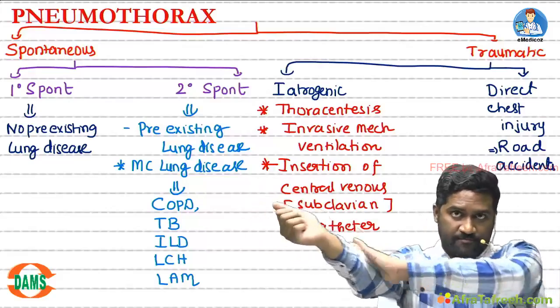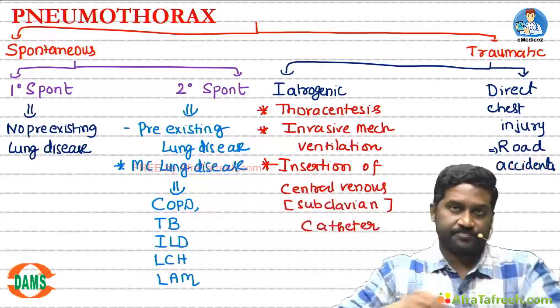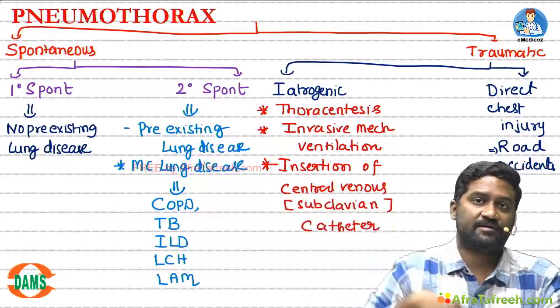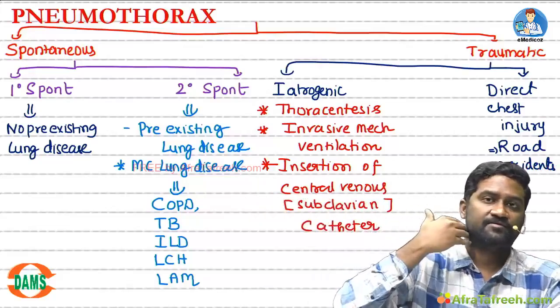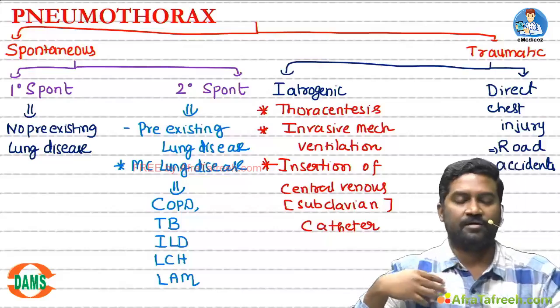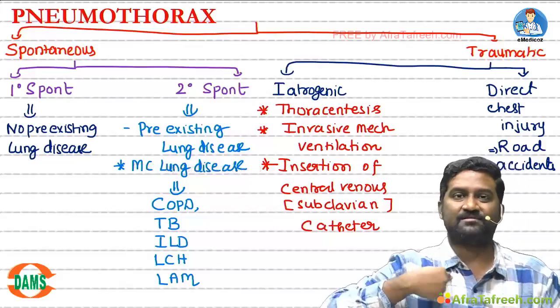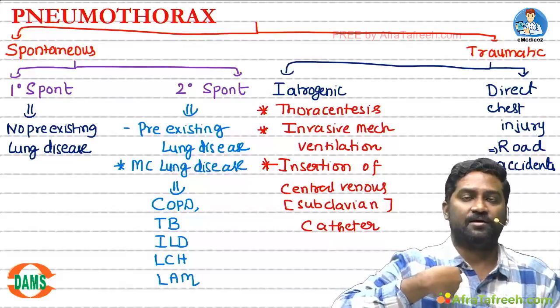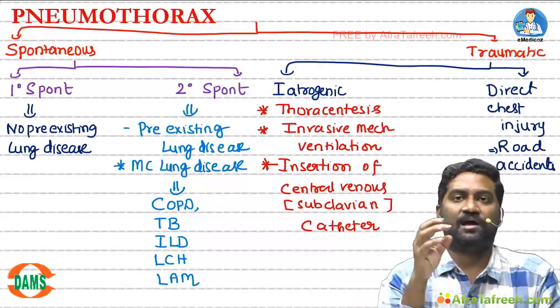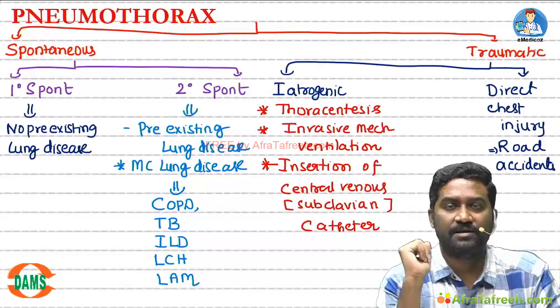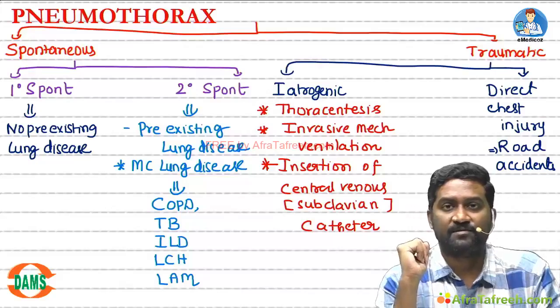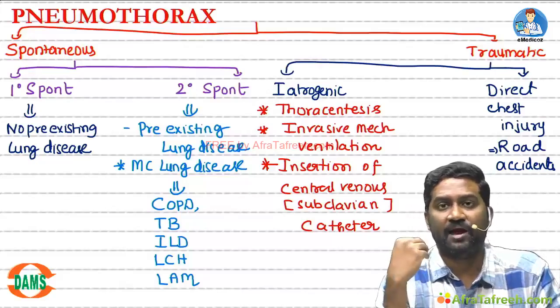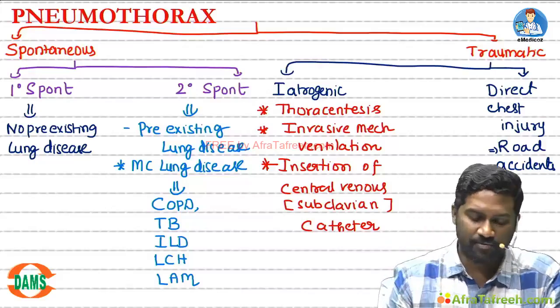Whenever your peripheral veins are not accessible, you go for central venous cannulation. So one is jugular, other is subclavian. If you want to puncture the subclavian, you have to puncture beneath the clavicle. Whenever you are puncturing beneath the clavicle, accidentally lung apex can be damaged. Whenever lung apex is damaged, what will happen? Air can escape into the pleural space.